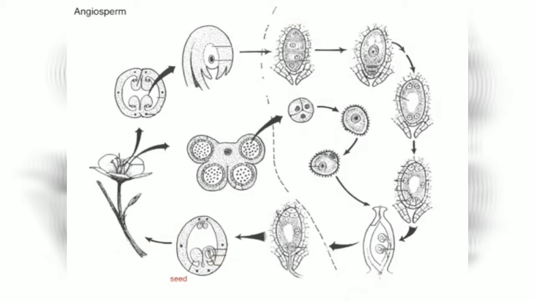Here we start with a seed. That seed disperses, and it makes a little seedling. That seedling then grows up to make a sporophyte, and that sporophyte then would have flowers. Now the flowers could be big showy flowers, or they could be flowers that are pollinated by the wind. For instance, grasses are flowering plants, and they have flowers.